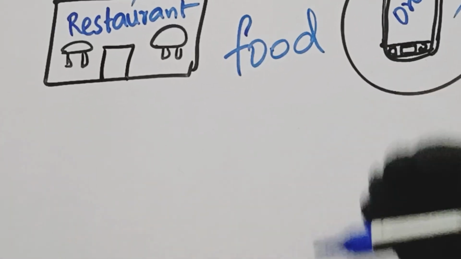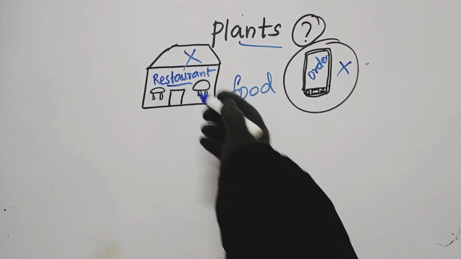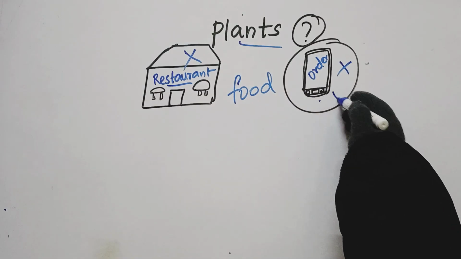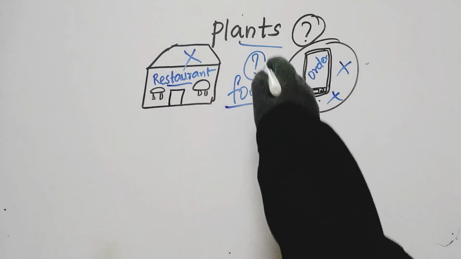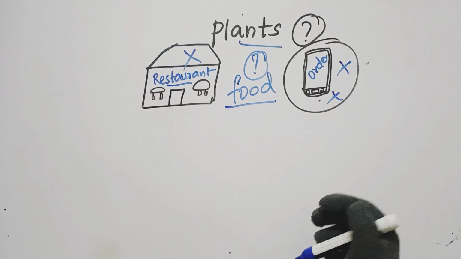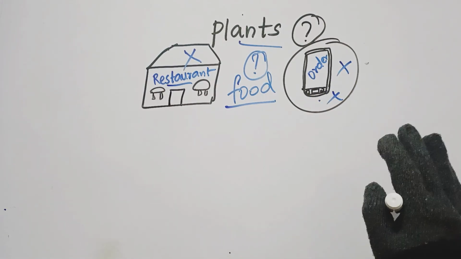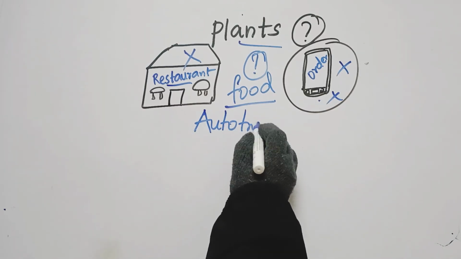Children, how do plants get their food? They cannot walk to a restaurant like us, nor can they order food online. Then how do they get their food? How do they survive? For these questions, the answer lies in a fascinating process called autotrophic nutrition.